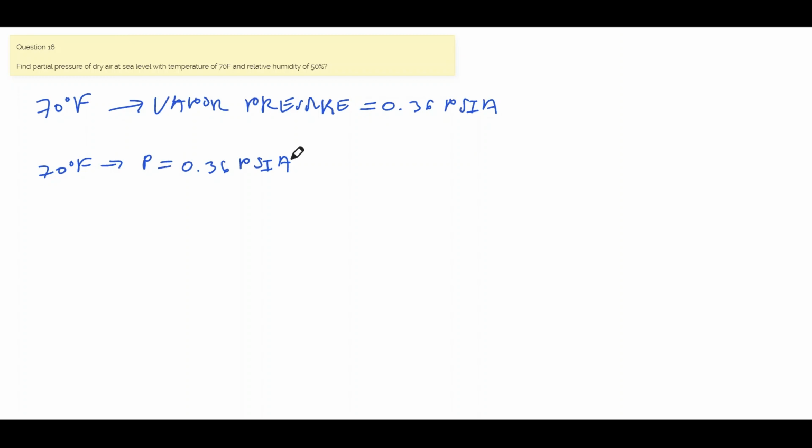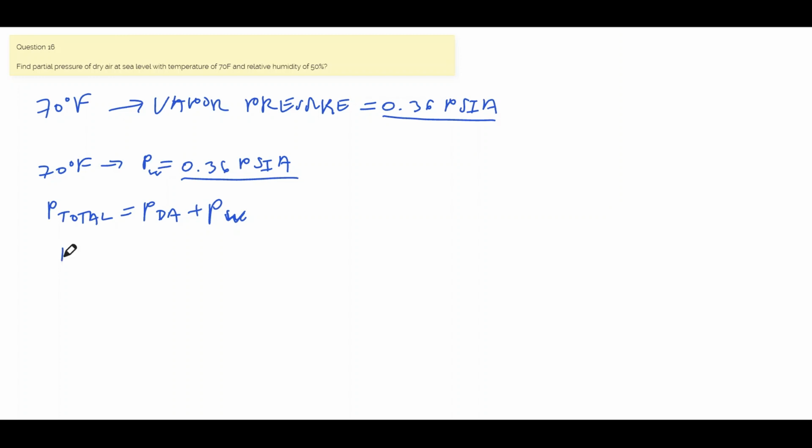Now, once you get these values, you have to remember that pressure total equals to pressure of dry air plus pressure of water vapor. This is W. So in these problems, what we found was actually PW. So this is water pressure, water vapor pressure at 70 degrees.